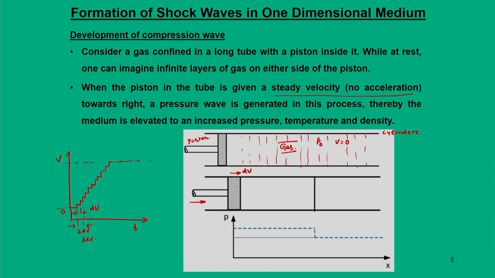Since it is a very small pressure disturbance, it will generate a sound wave, or in this case a very weak compression wave, which is nothing but the pressure wave, and it moves at speed a1.